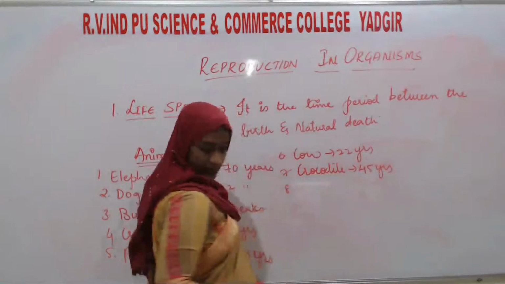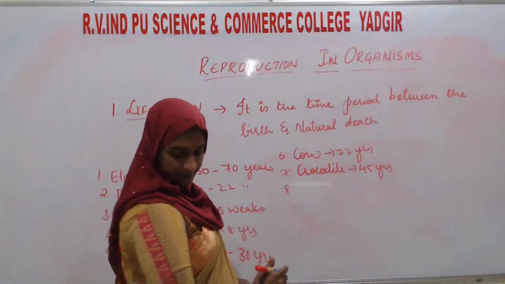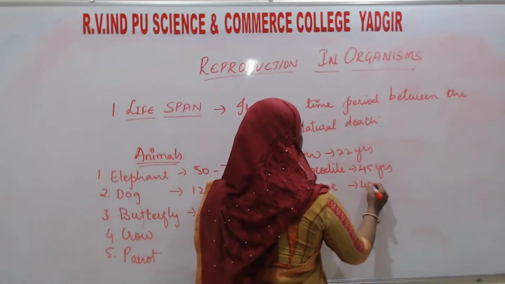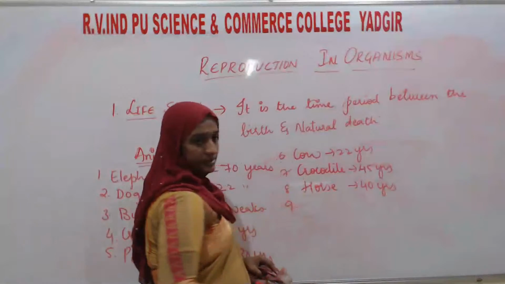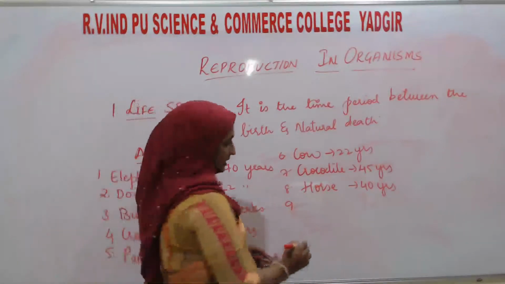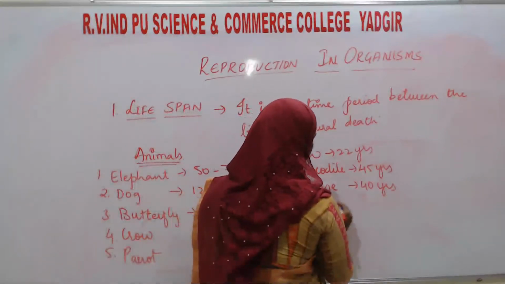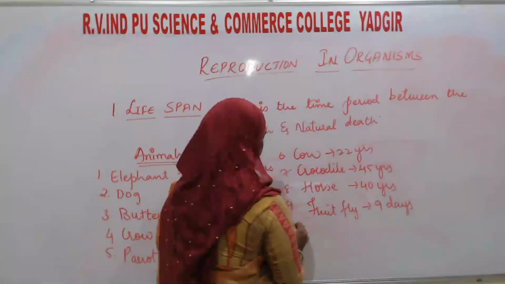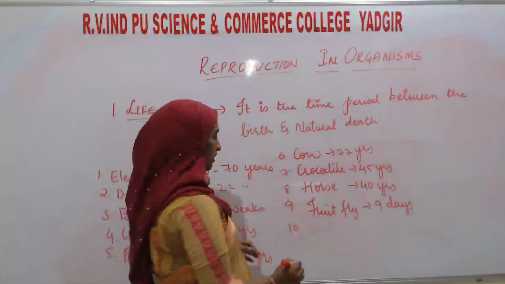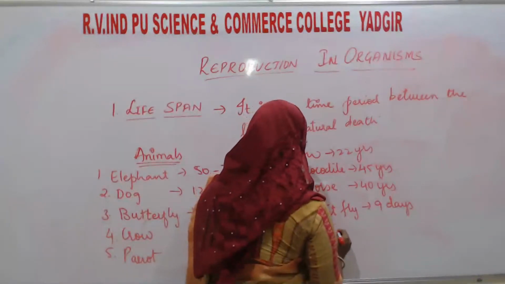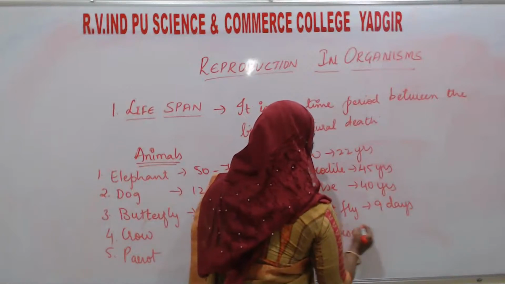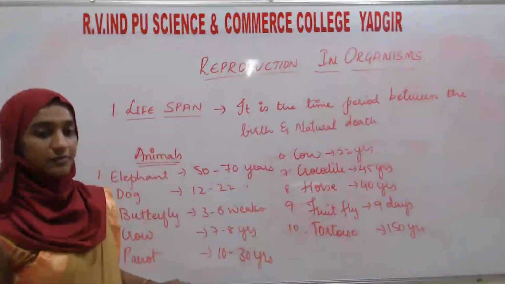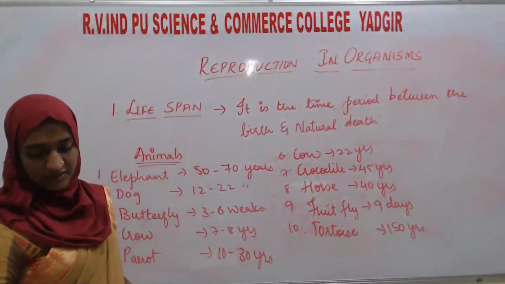The next, housefly, sorry, horse, 40 years. Then next, fruit fly, 9 days. Then lastly, tortoise, 150 years. So this is about the lifespan of animals. They have given several examples.